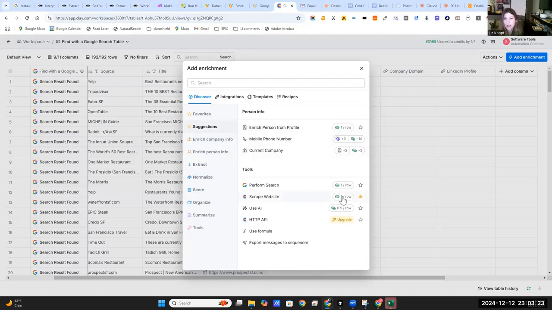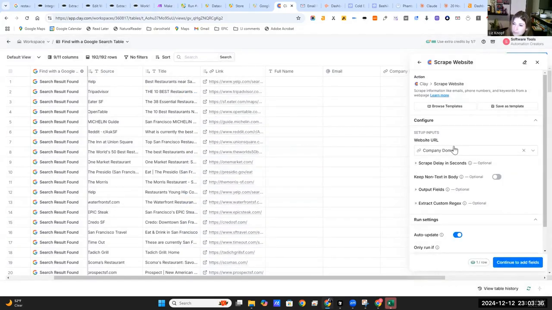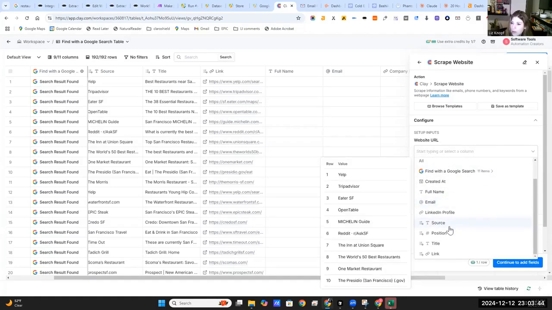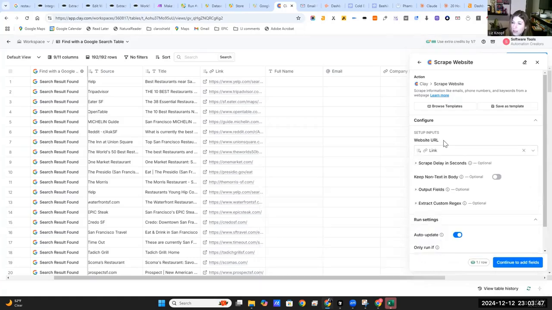But since these are articles and other things, let's go ahead and do some website scraping. And you can even perform further searches. All right, so the website, that's website URL. We're going to pull our link that we had created. That's going to pull this column right here.